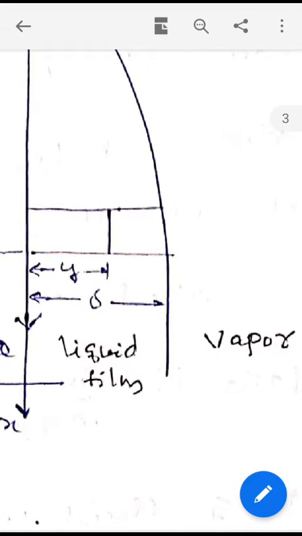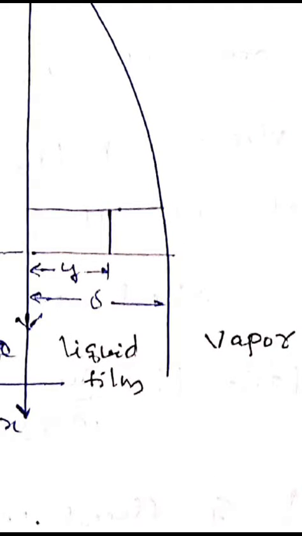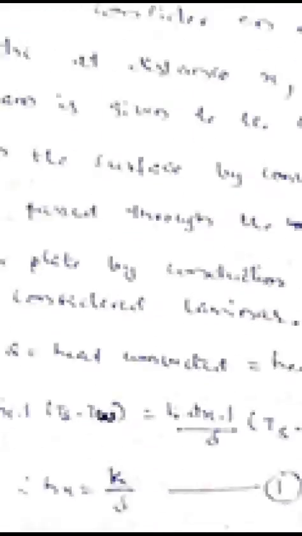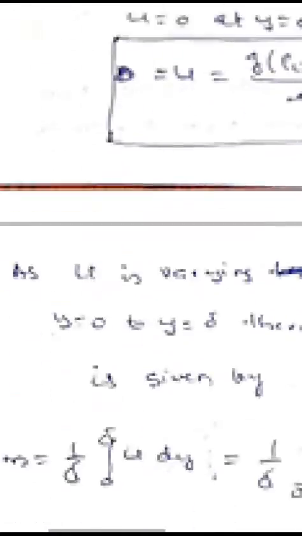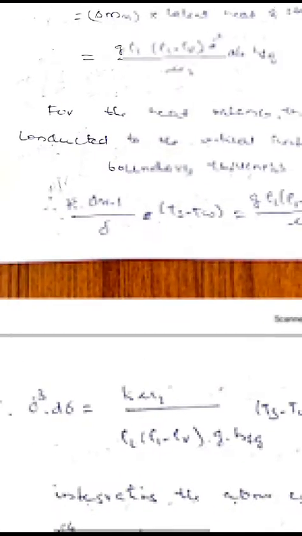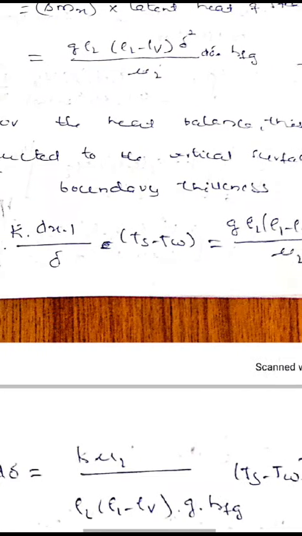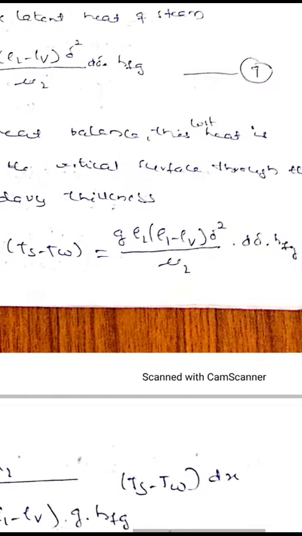This will be equated to the heat conducted through the film. Already you know this. How much? In equation 1, we have come across that it is k into dx into 1 by delta. Equating these two, k into dx into 1 by delta into Ts minus Tw equals delta mx into hfg.